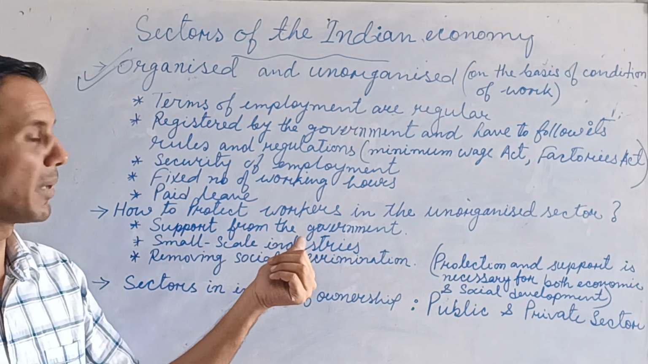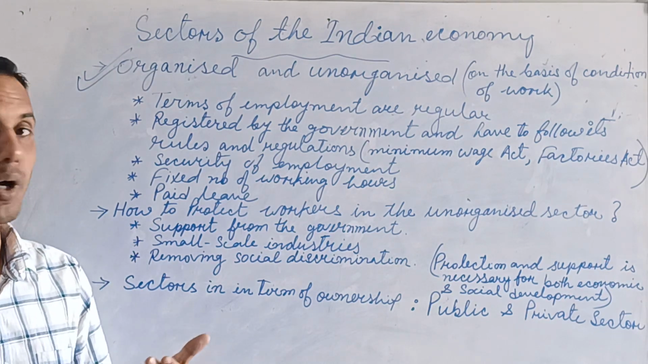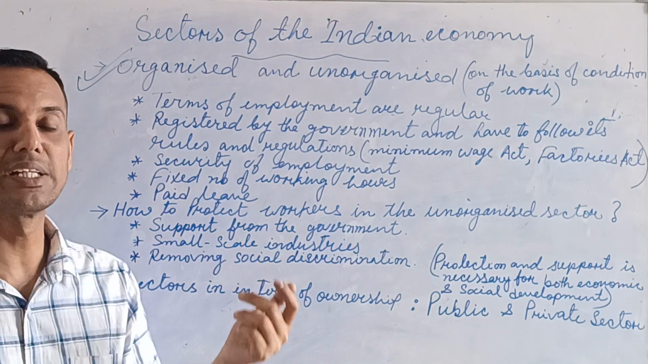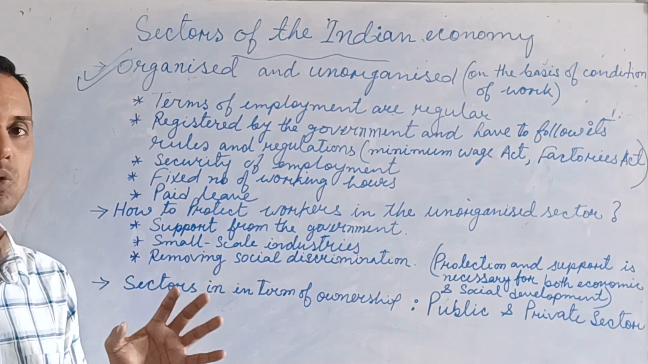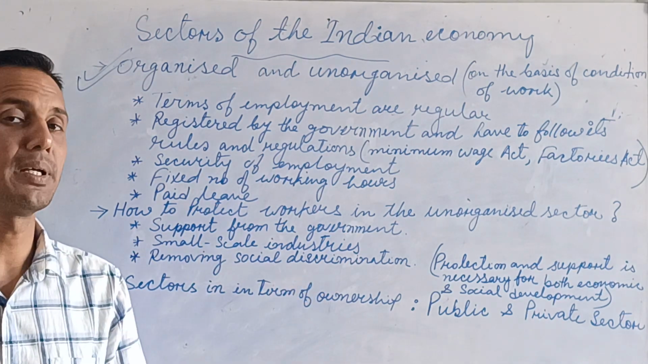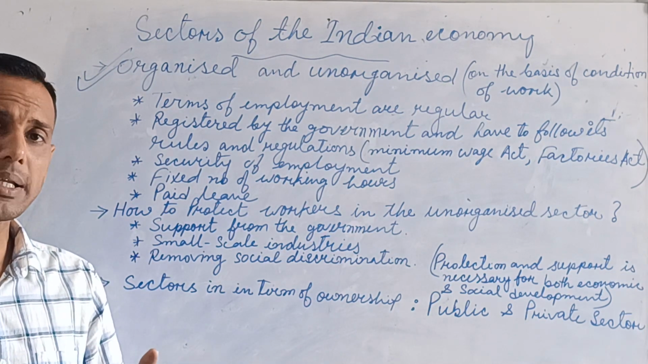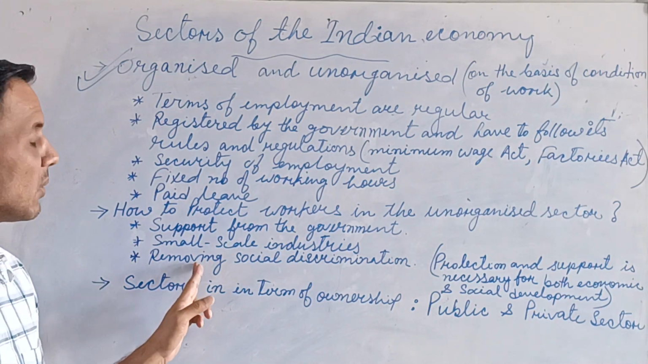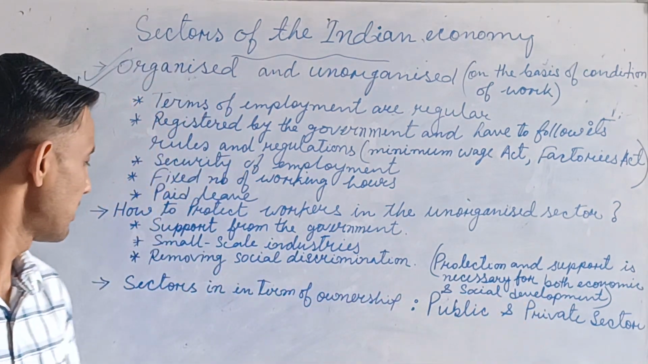Support from the government means what? The government has to take some steps. If they introduce some law, it will solve the problem. If the government sets up small scale industries in rural and urban areas, casual labor will shift there and it will solve the problem. About removing social discrimination, as I told you, maximum laborers are from the scheduled caste, tribe, and backward classes. They are not getting only low wages, social discrimination is also there. So we have to remove this social discrimination, because it is very necessary for economic and social development.